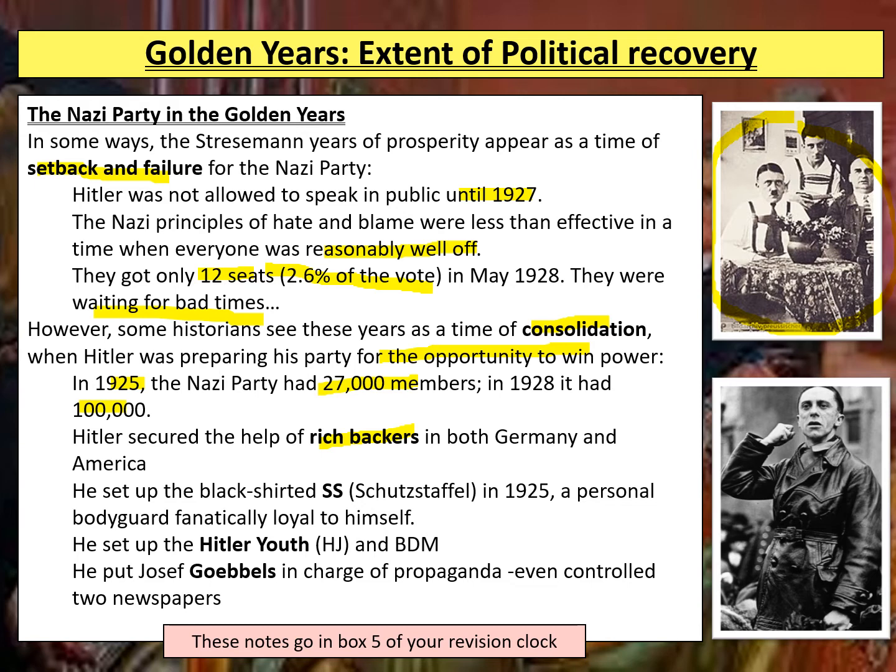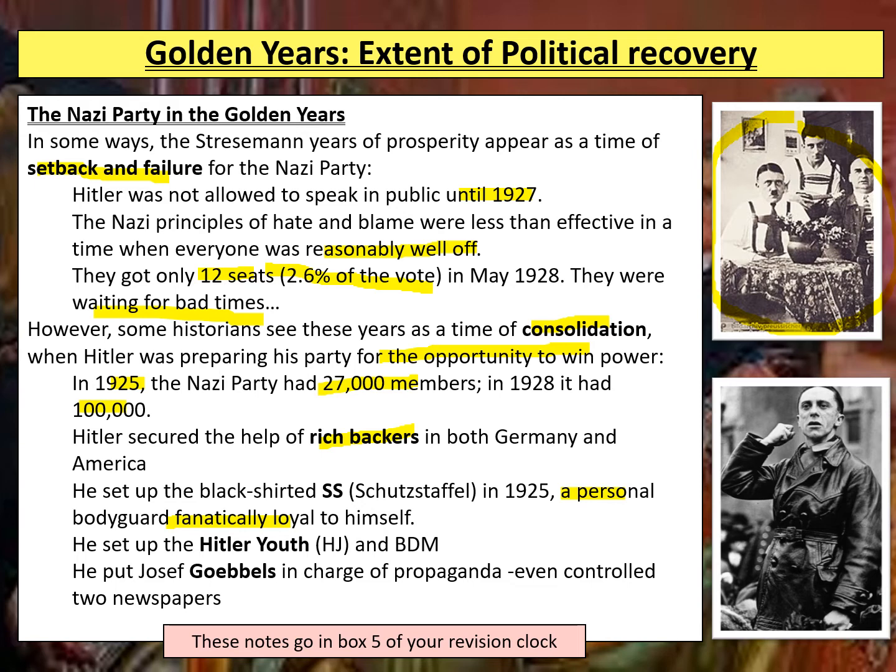Now, Hitler already had a group of people called the SA, the Stormtroopers, brown shirts, that he had founded basically in 1920. However, in this period, he also sets up the SS, and they wore black shirts. Now, they started originally as Hitler's personal bodyguard, but later on, they became much more than that, and they had many different roles in the Nazi state. For instance, they're the ones that had done things like running concentration camps.